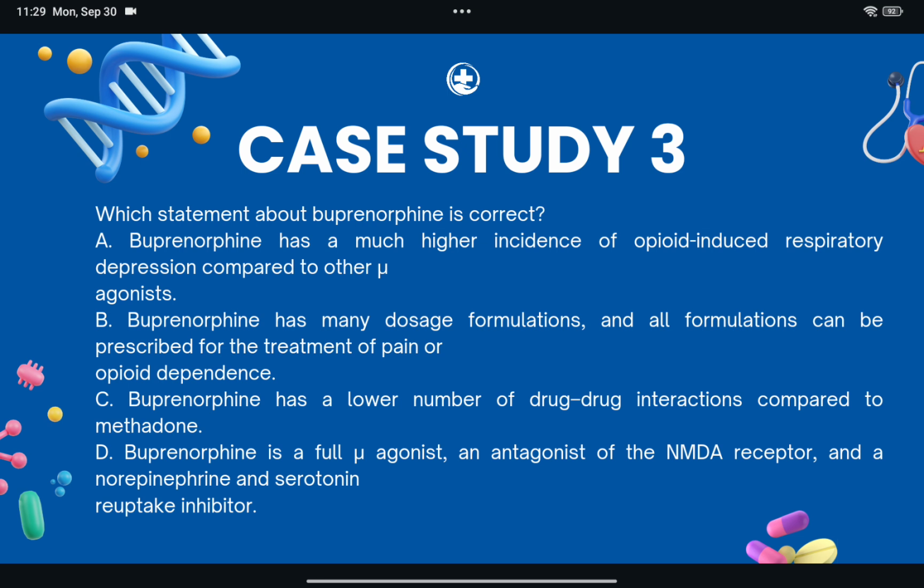Buprenorphine has a lower incidence of opioid-induced respiratory depression compared to the mu agonist due to the ceiling effect created by the partial mu agonist activity. Buprenorphine is available in many different formulations and dosages, but these are indicated for either pain management or medication assisted treatment of opioid dependence, not both. And the option D describes the mechanism of action of methadone. Buprenorphine is a potent partial mu agonist and a kappa antagonist.